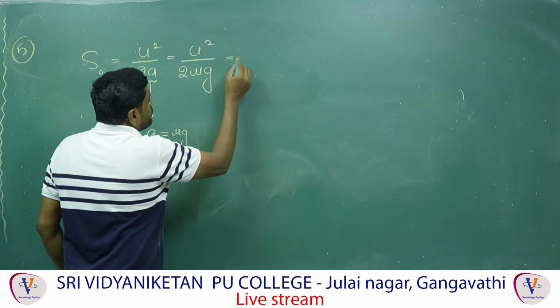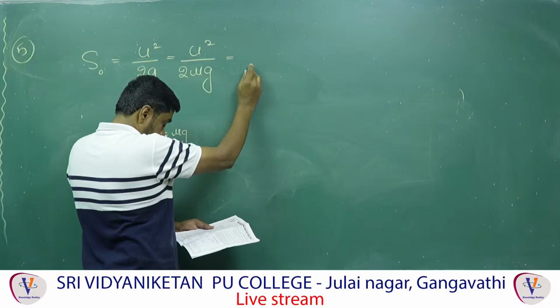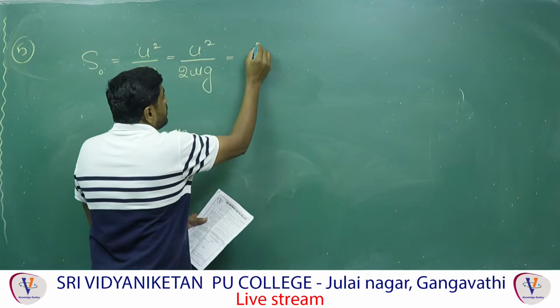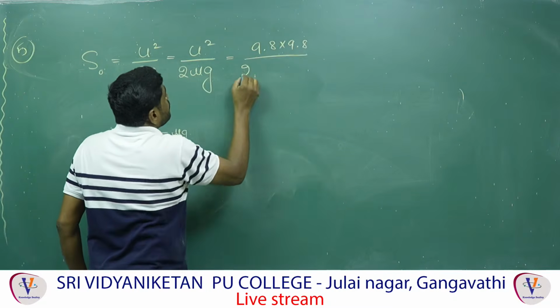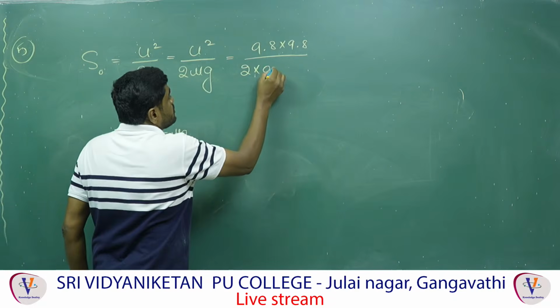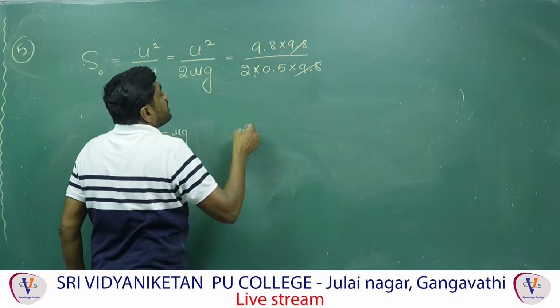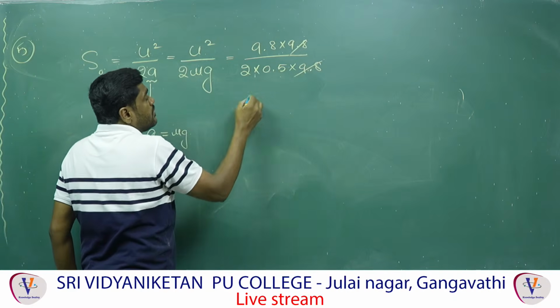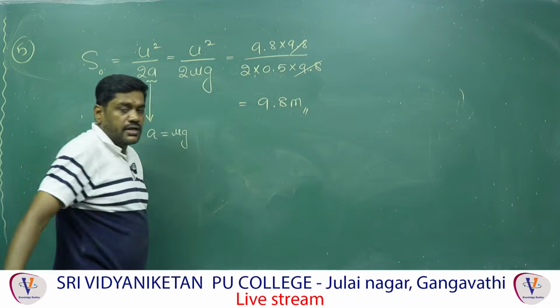So that is equal to u square value, that is the initial velocity, how much? 9.8 into 9.8 by 2 into mu value they have given, that is 0.5, and g value better to take 9.8. Cancel, 2 into 0.5 means 1. That is equal to the answer, 9.8 meters is the correct answer for that.